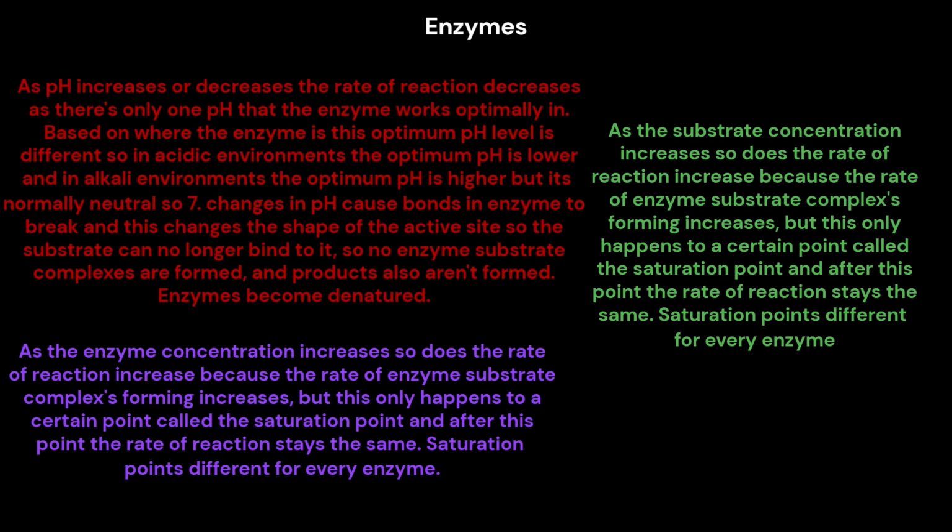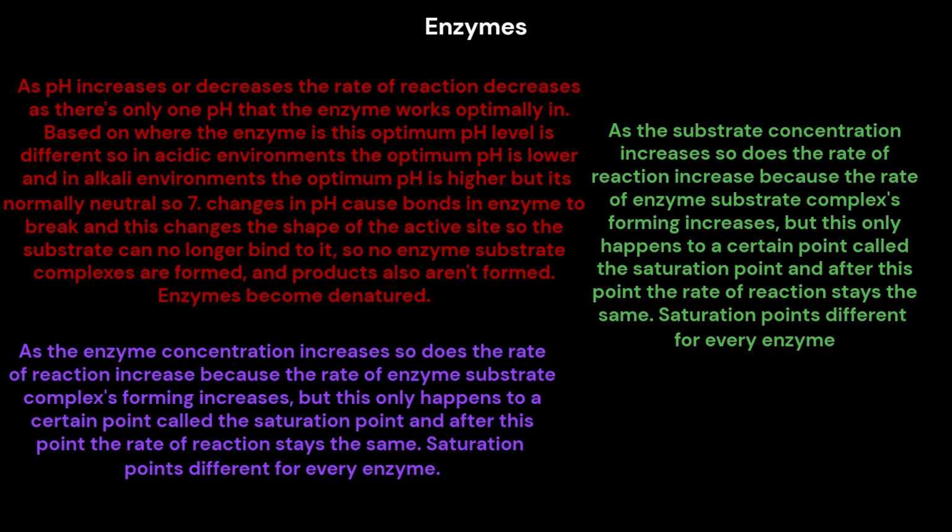As pH increases or decreases, the rate of reaction decreases, as there's only one pH that the enzyme works optimally in. Based on where the enzyme is, this optimum pH level is different. In acidic environments, the optimum pH is lower, and in alkali environments, the optimum pH is higher, but it's normally neutral, so 7. Changes in pH cause bonds in the enzyme to break, and this changes the shape of the active site, so the substrate can no longer bind to it. So no enzyme-substrate complexes are formed, and products also aren't formed. Enzymes become denatured.